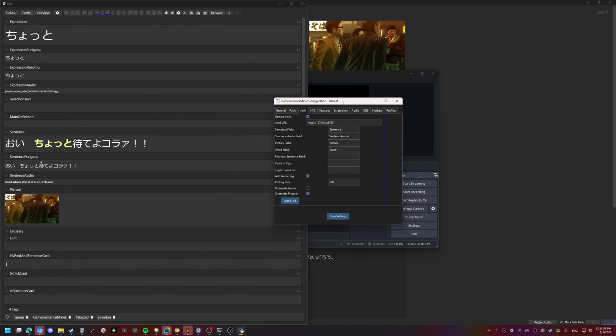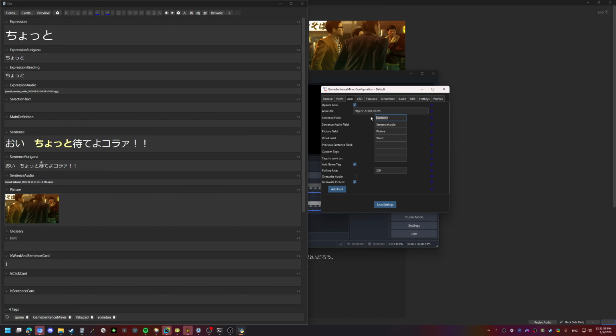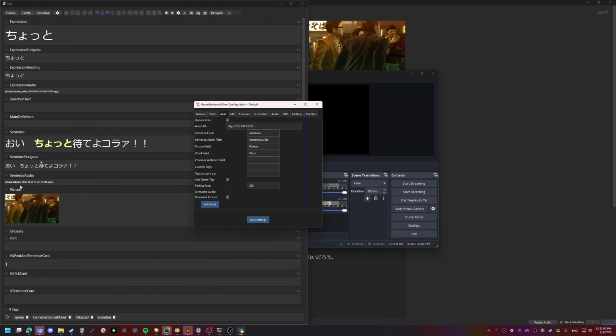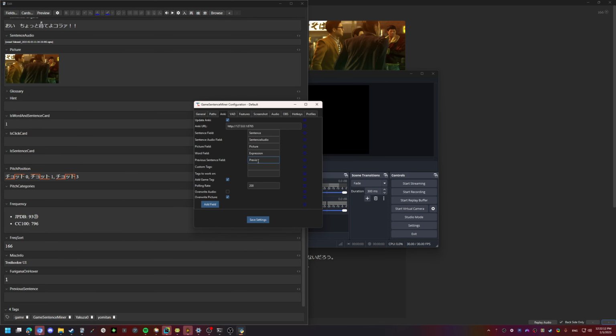Other than that, it's the Anki settings. You need to make sure this corresponds with your settings in Anki. So sentence audio, picture. By default, this is word, but I need it to be expression. Previous sentence will get the previous sentence in the game. It's not necessary. There's other goodies there. Let's see, is there anything else? All these should be fine.